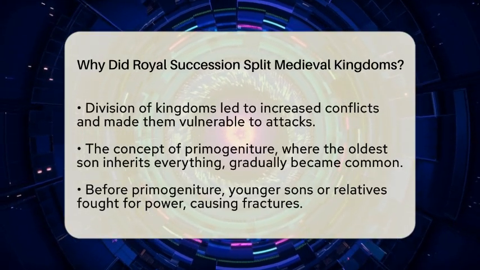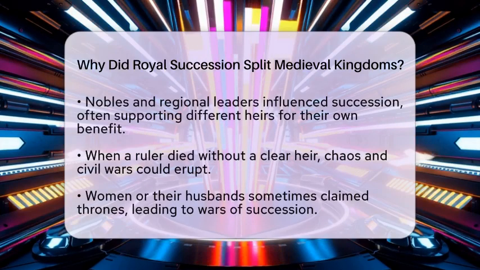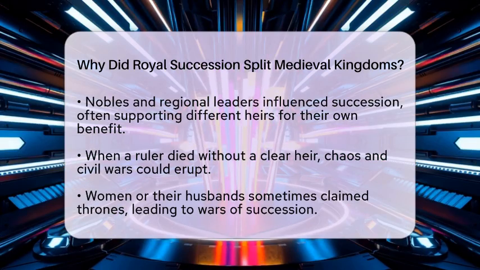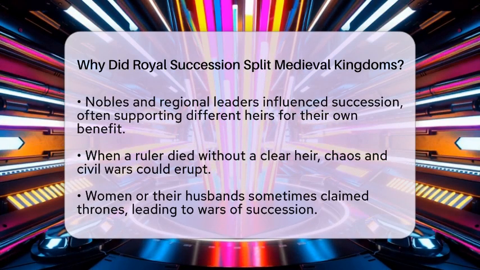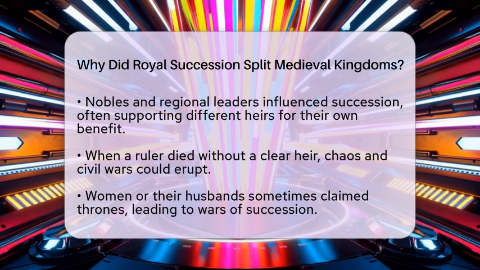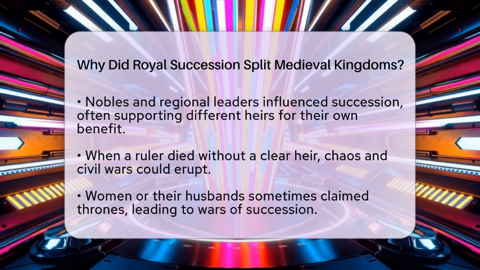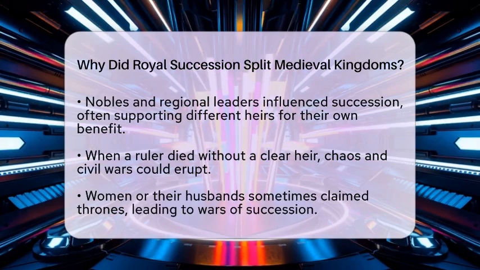They had to support the new king or queen. If they backed different heirs, civil wars could break out. Nobles wanted to keep their own power and land, so they often chose sides based on what benefited them most. This meant that succession was not just about bloodlines but also about political support.